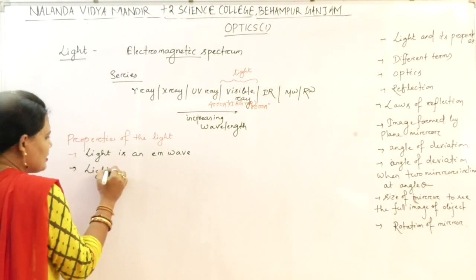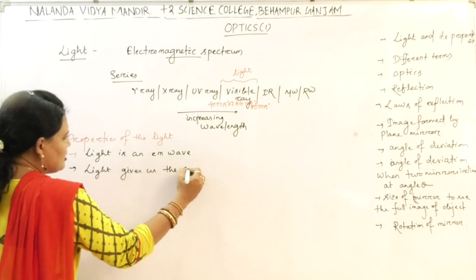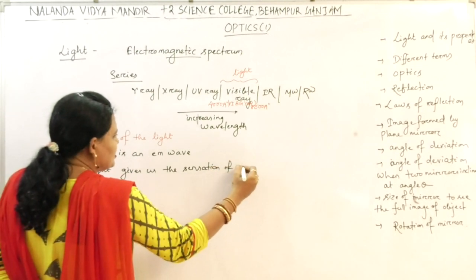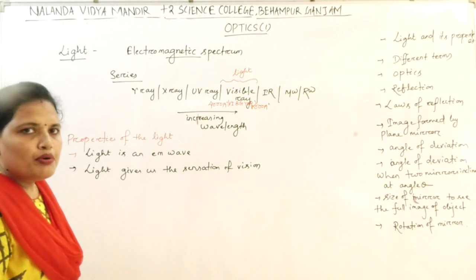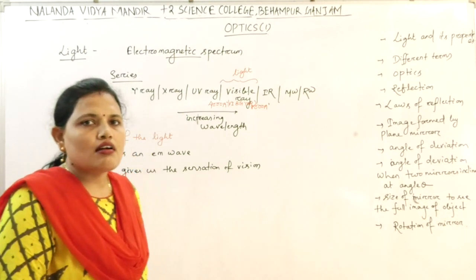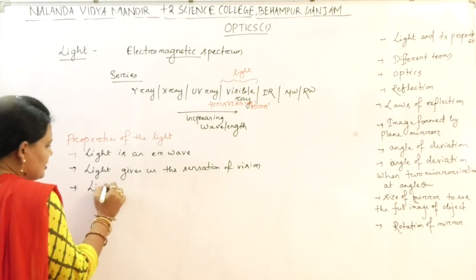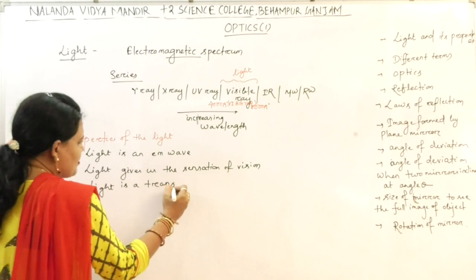Light gives us the sensation of vision, meaning due to light only we are able to see the different things surrounding us. Next, light is a transverse wave.